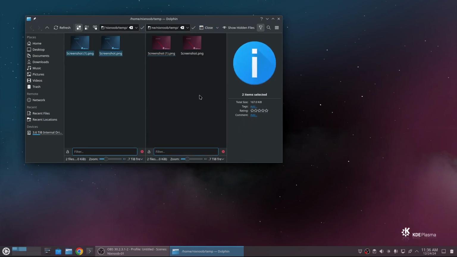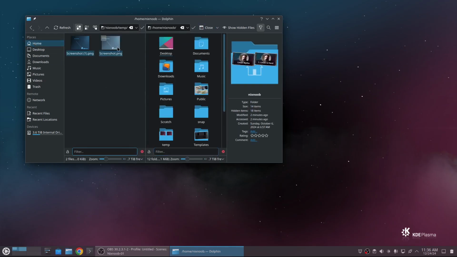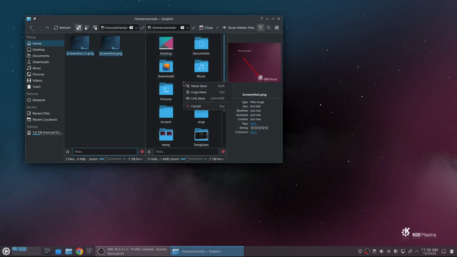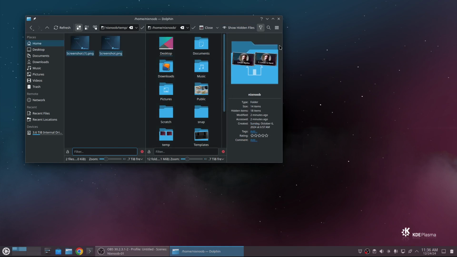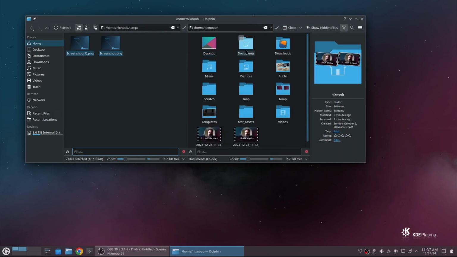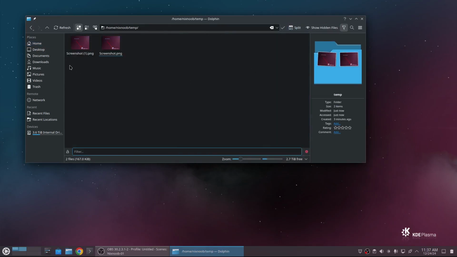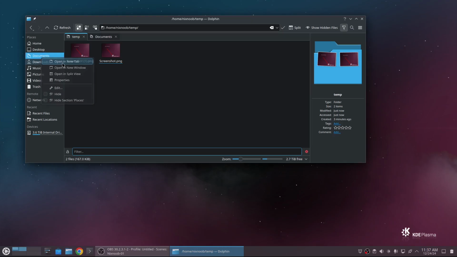I could split here and just go to a different folder, same thing, drag and drop. And again, it's asking me if I want to move, copy, link, or cancel. I could also, if I wanted to, open my documents folder in a new tab. Let me go ahead and close this. I'm going to come here and go documents, open a new tab.